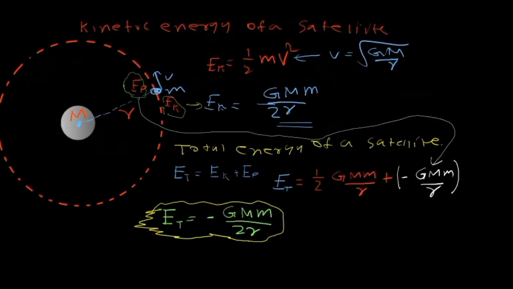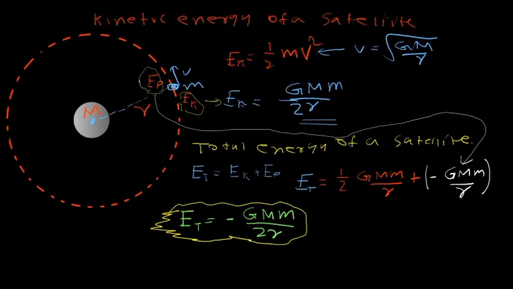This is really important. The very next thing we can consider is the kinetic energy of a satellite. The satellite has a tangential velocity v along the path, and the satellite is revolving around the earth. So the satellite is placed at a certain point, and it is revolving. So it contains kinetic energy as well as potential energy according to its location. The kinetic energy of the satellite can be represented by half mv squared, and the velocity is v equals the square root of GM over r, where r is the radius of the location. So we replace it, and finally the kinetic energy is GMm over 2r.